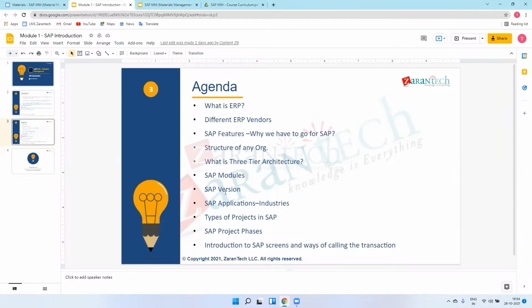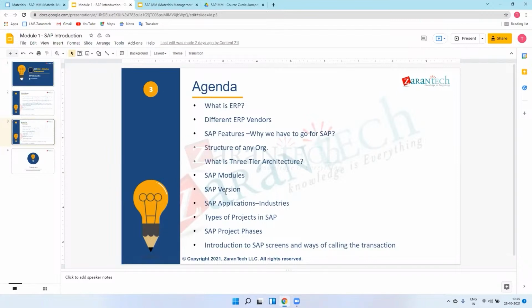Everyone is converting from ECC to HANA. We will see that after the completion of training. In SAP ERP ECC, they came with 5.0, because before 5.0 they were R3 4.7. So after 4.7 they came with ECC 5.0 and then ECC 6.0. Now all businesses are running on 6.0.